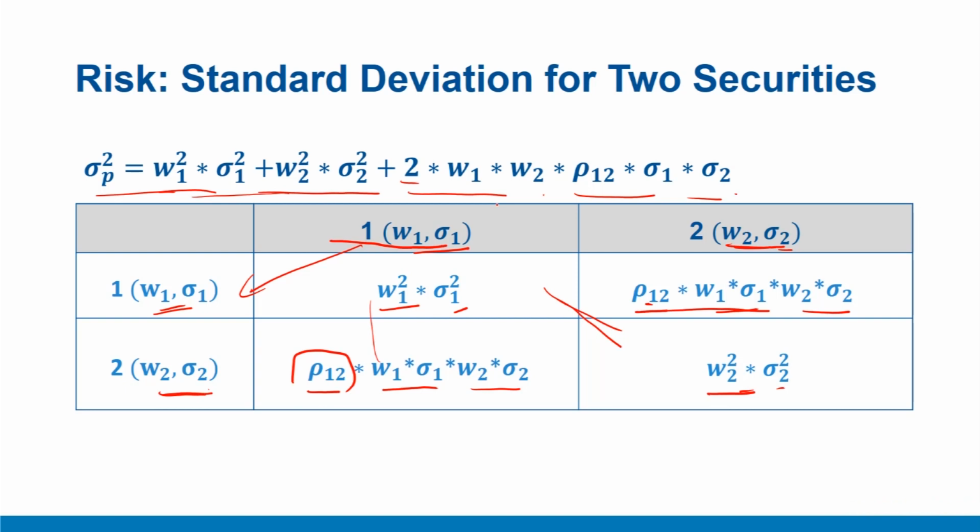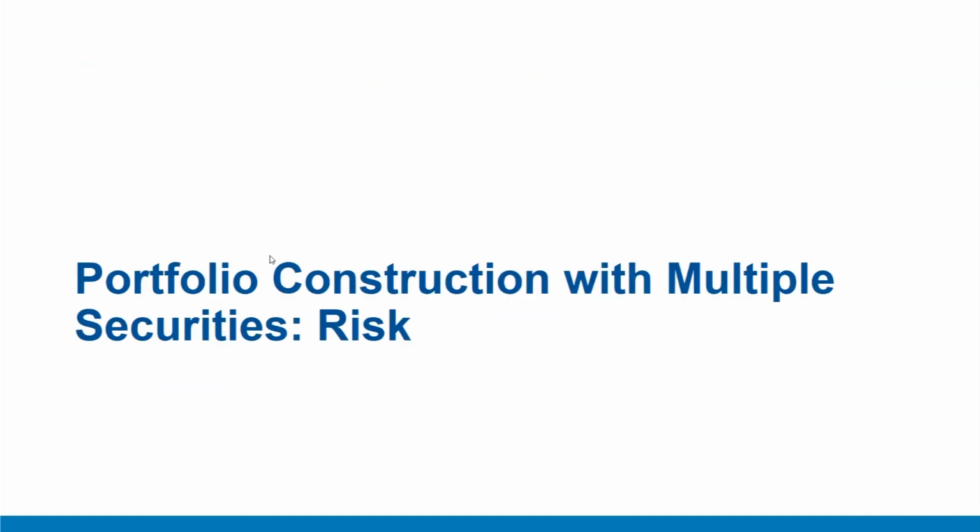To summarize, in this video, we understood how to compute the risk of a two security portfolio. We also understood that securities that move exactly in lockstep manner with a correlation of 1, there is no diversification, and maximum diversification is achieved when the securities move exactly in opposite manner, that is with a correlation of -1. For all the other cases, correlation remains less than 1 and some amount of diversification is always achieved when two securities are added.